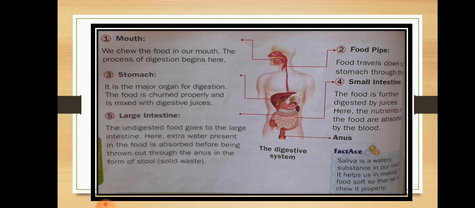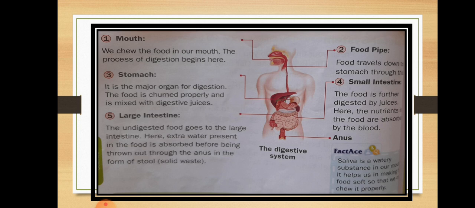Then dear students, in the early morning you want to go to the bathroom, or you can say toilet. How is it possible? It means in our body some toxic substances are there, or you can say undigested food is present. So after the journey of taking the energy from the food, whatever undigested food is there, it will go to